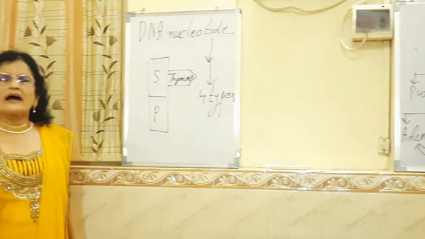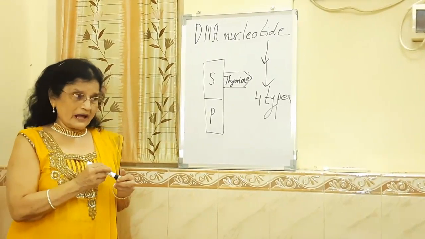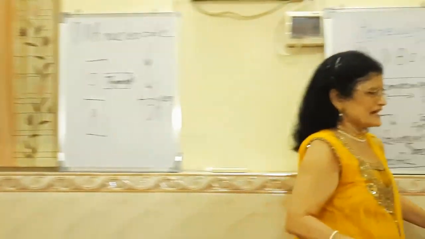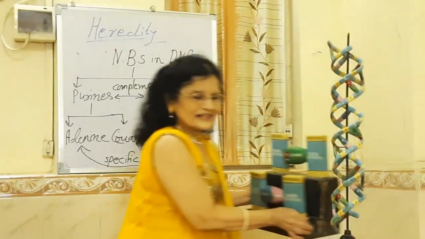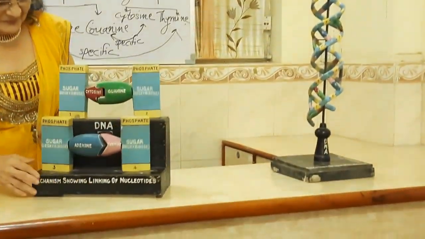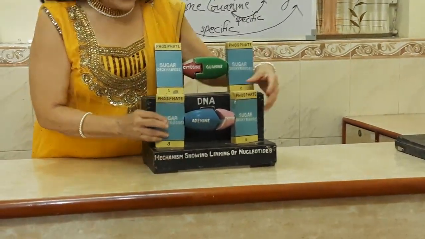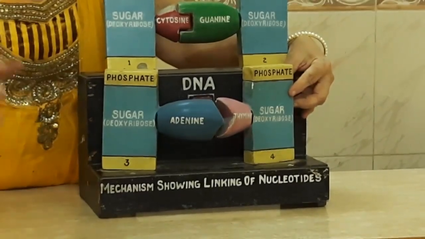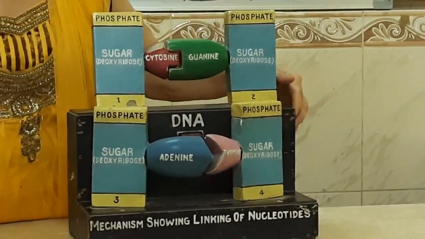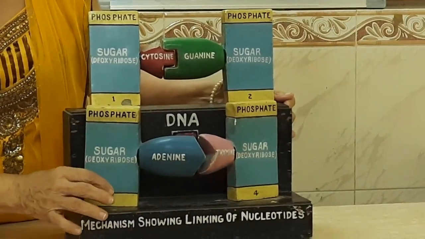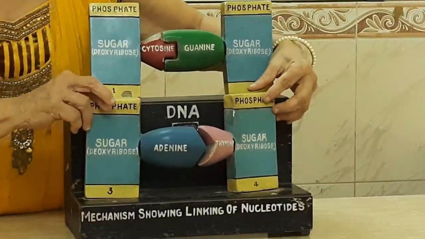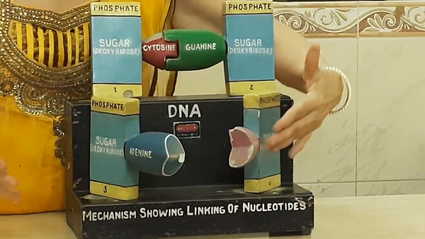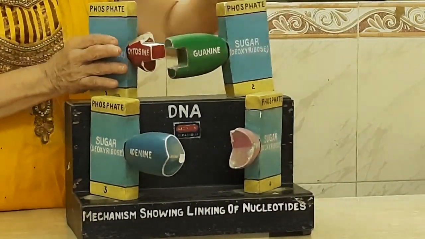Now, the last part is remaining, and I know that you are going to like it because I am going to show you the second model. So, come closer near the table. Students, can you see? Come closer this time. Okay. Now, in this model, there are 4 nucleotides. One nucleotide, another nucleotide, third and fourth one.